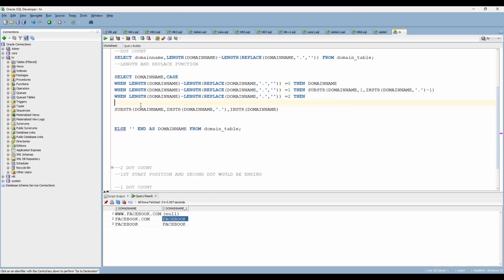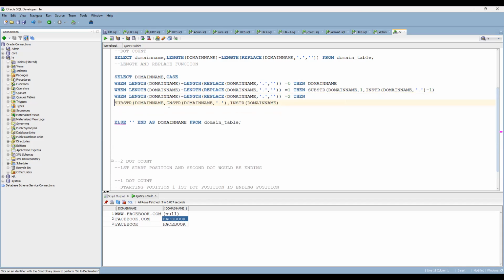This position is very important, this particular logic. Here you are using INSTR on the domain name, again getting the first occurrence. Now you have to get the second occurrence as well. You have to give the dot, and then where it is going to start the search for the second occurrence.